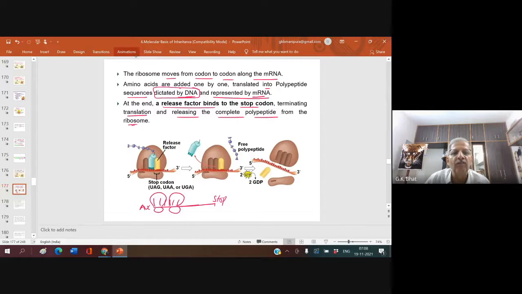That's over. Once this release factor is there, it has a stop codon, UAG, UAA, or UGA, any one of these. Now, whatever the protein started, it stops. After that, you can see all these polypeptides become free, they get detached. And once the polypeptide synthesis is over, the ribosomes also get detached, the mRNA becomes separate, and the mRNA gets dissolved. It gets degenerated. Right? Clear?